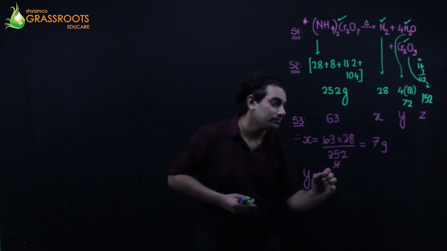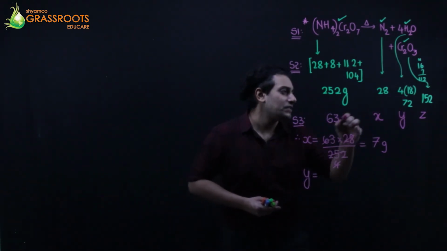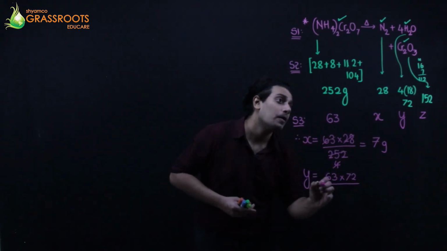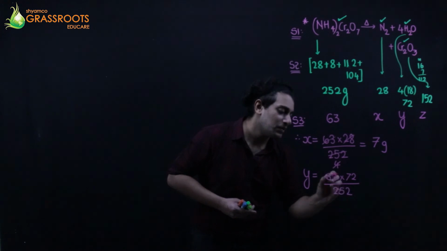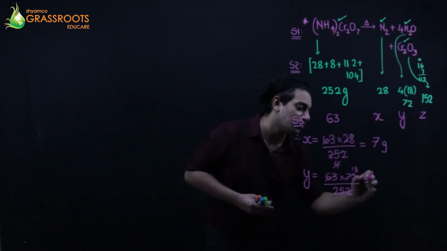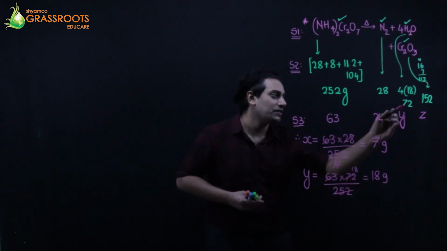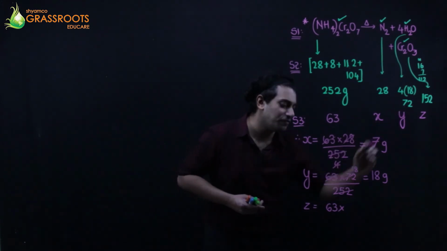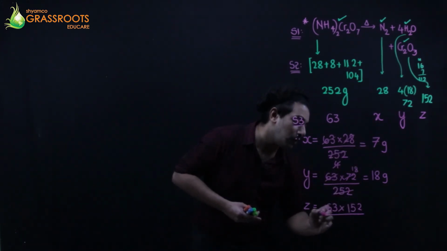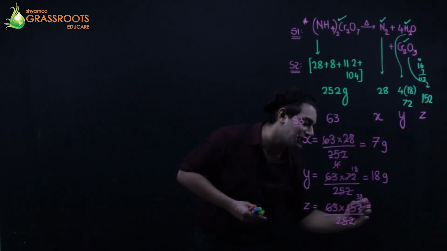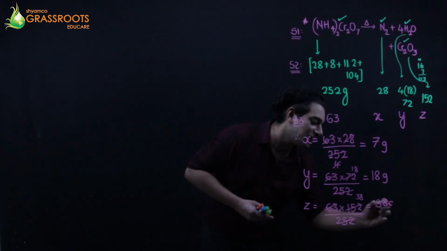Why? Cross multiply. 63 into 72 upon 252. 63 4s are and 4 1s are, 4 18s are. You get 18 grams. Z is 63 into 152 upon 252. 1s are, 4s are, 4 3s are 12, 4 8s are 32. 38 grams.